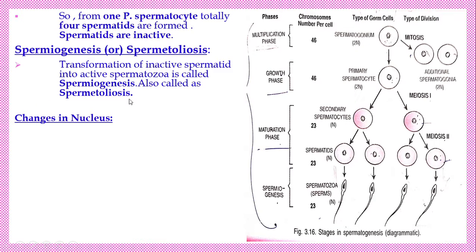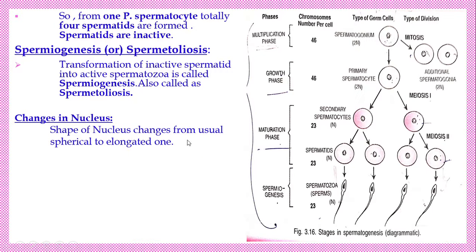Spermateleosis. By what kind of changes does this take place? The spermatid is spherical in shape. The spherical shaped, inactive spermatid becomes the active spermatozoa. So what kind of changes take place? First one, changes in the nucleus of the spermatid, which is spherical.